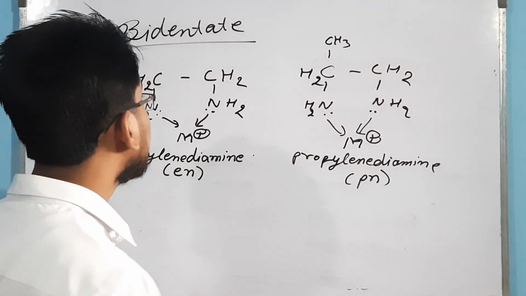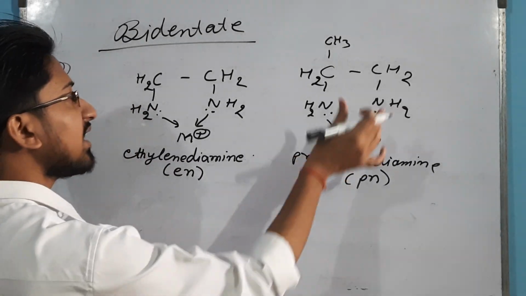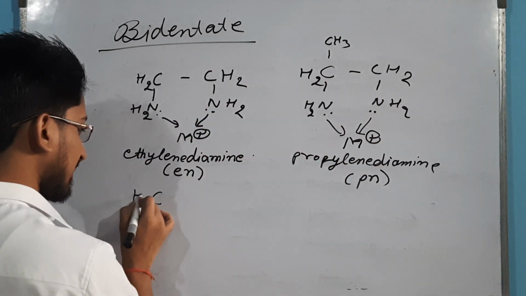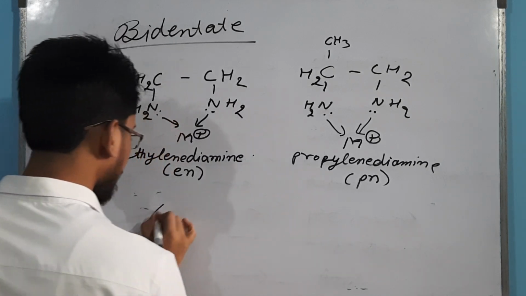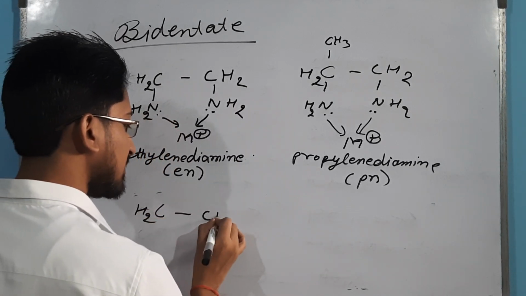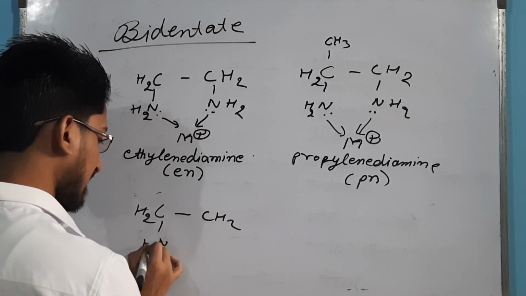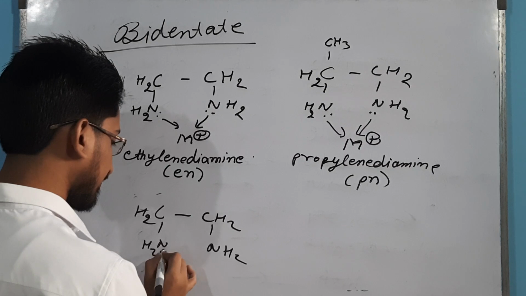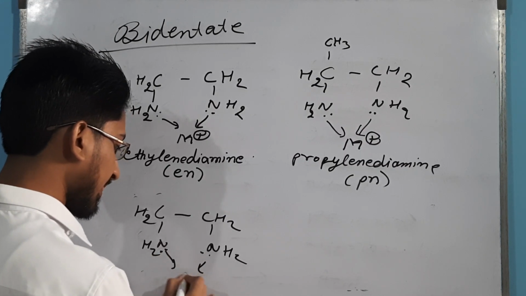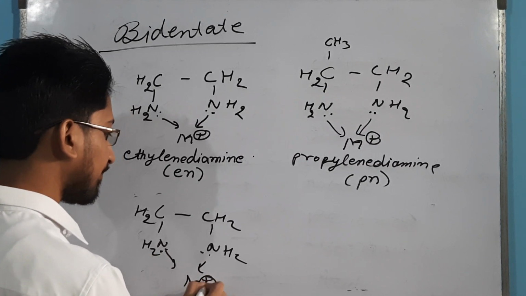Now your butylene diamine. Again draw the same structure: CH2, CH2, CH2, NH2, NH2, then our central metal ion.